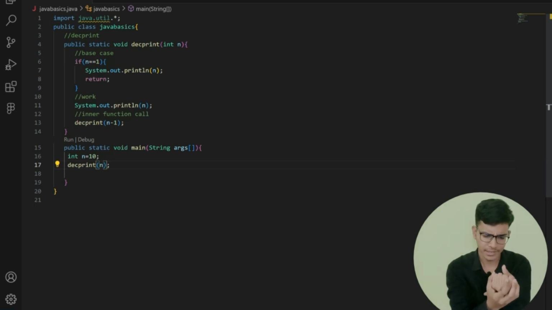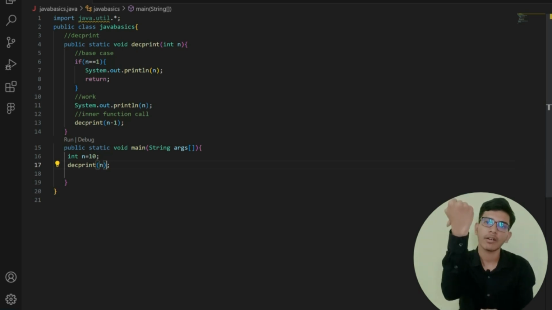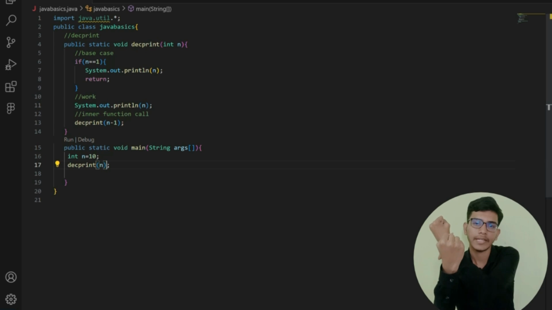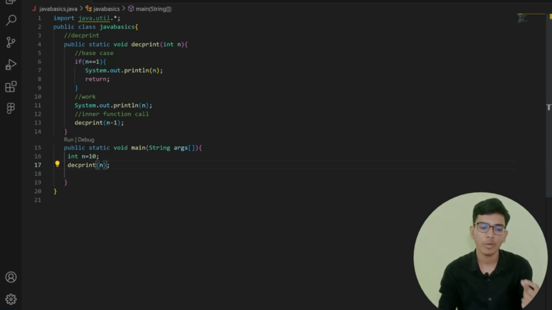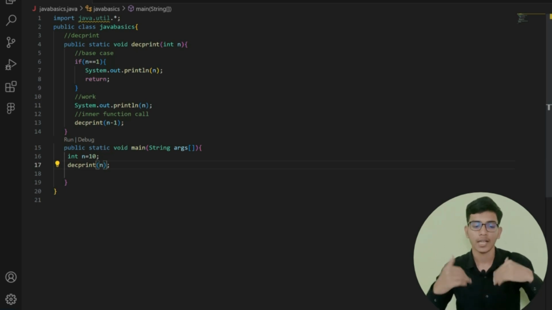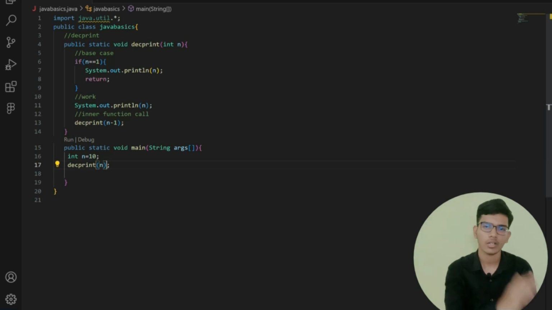Suppose n is equal to 10. Then after printing the value of 10, I will call for 9, and I will print the value of 9. After that, I will call 8. This process will continue until my n value becomes 1. When my n value becomes 1, I will come into my if statement, print the value of n, and finally return. I will return, or come out of, my function.